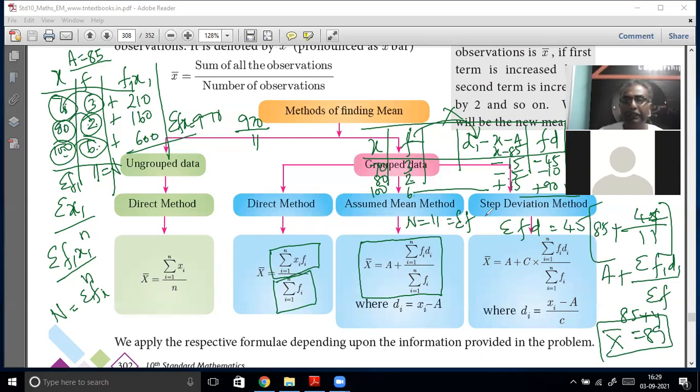Then what you should do? Step deviation method. Step deviation method is assuming you are going to get some class data. Okay, let me do it in a different way.